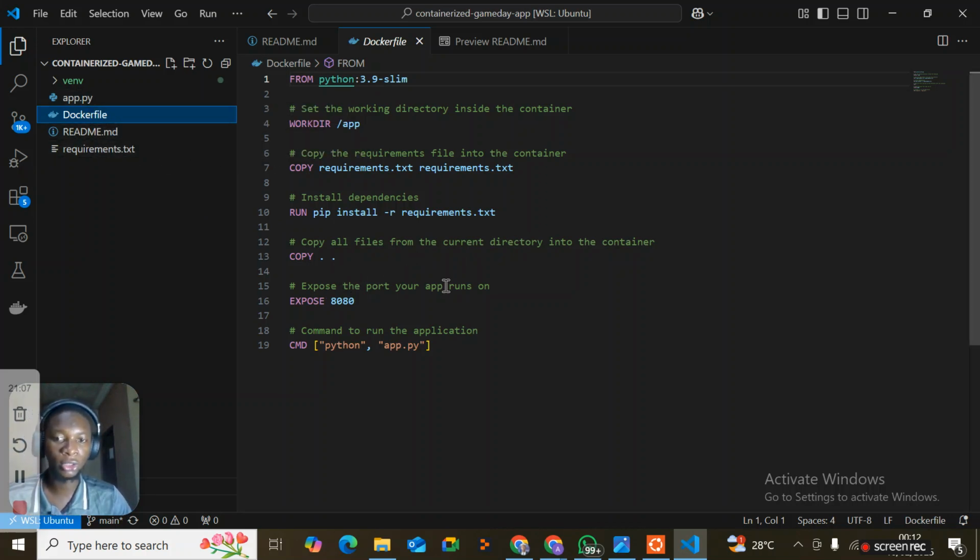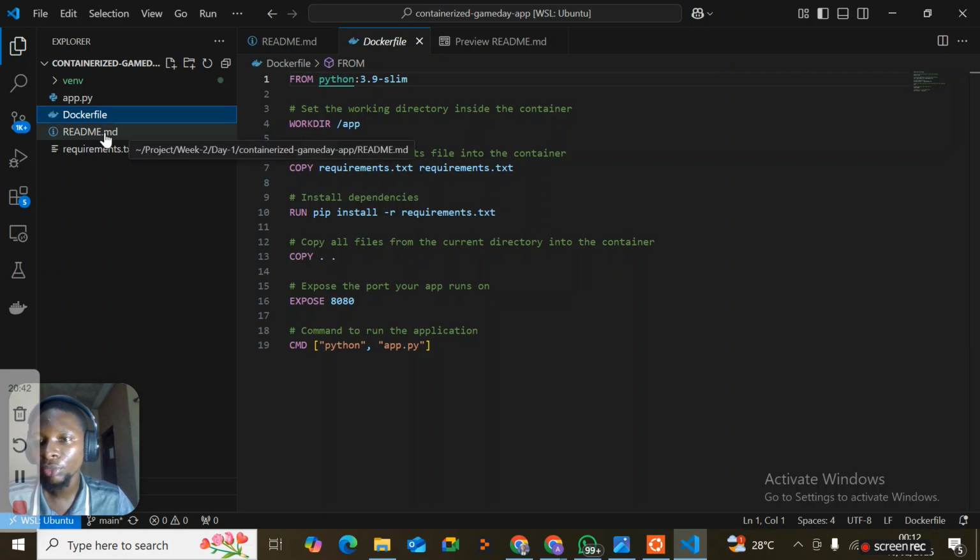Then expose the port, which is 8080. Then the command to run the application: CMD python app.py. So that is the Docker file walkthrough to Dockerize the application.